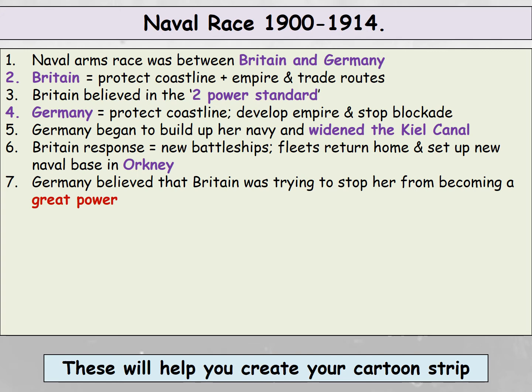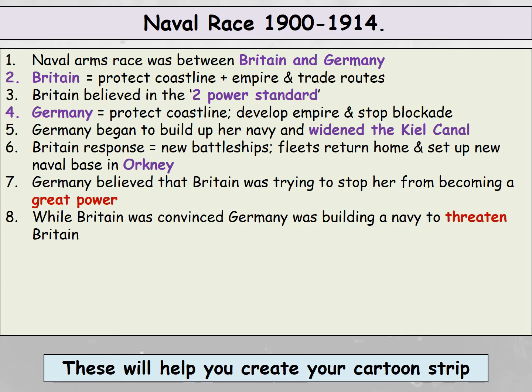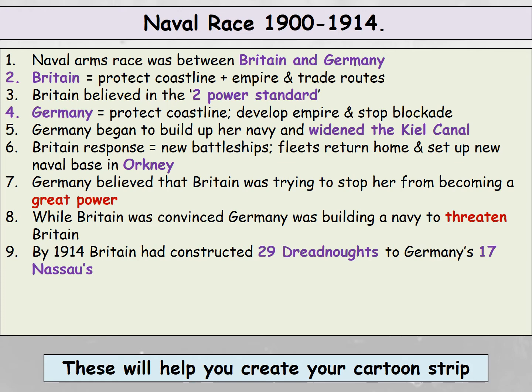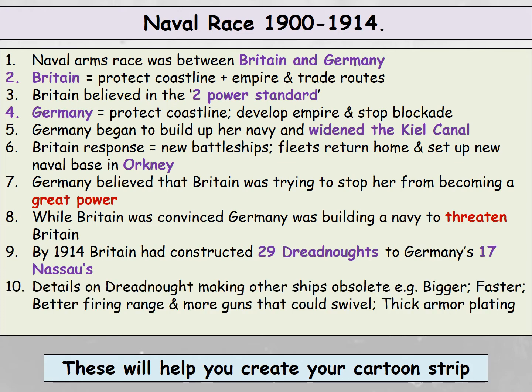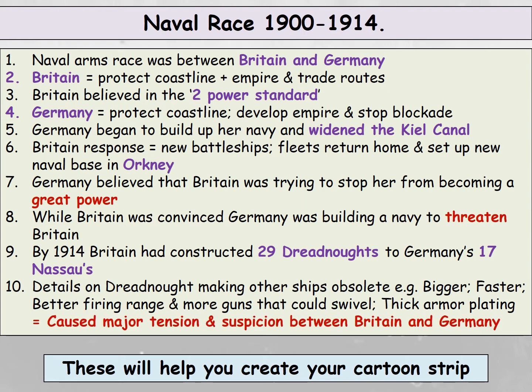Germany believed that Britain was trying to stop her from becoming a great power, while Britain was convinced Germany was building a navy to threaten Britain. By 1914, Britain had constructed 29 dreadnoughts and Germany 17 Nassaus, and dreadnoughts made other ships obsolete. Okay, so the dreadnought was seen as the best ship at this time. It was bigger, faster, could fire the guns at a longer range, had thick armour plating, so it really was the ship of the time. So that causes major tension between Britain and Germany.